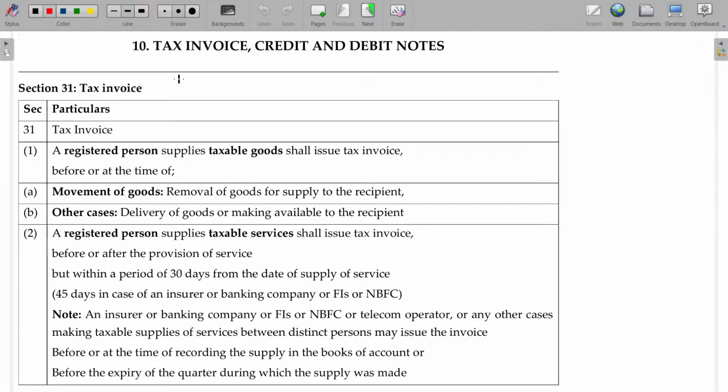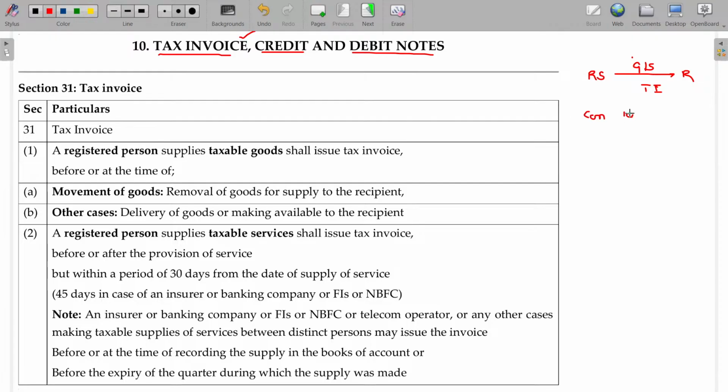Now, we will study 3 aspects here: tax invoice, credit note and debit notes. Let me focus first of all on the tax invoice. If you are a registered supplier supplying any goods or services, you have to produce a tax invoice. Unless you produce a tax invoice, you cannot collect the GST from the recipient.